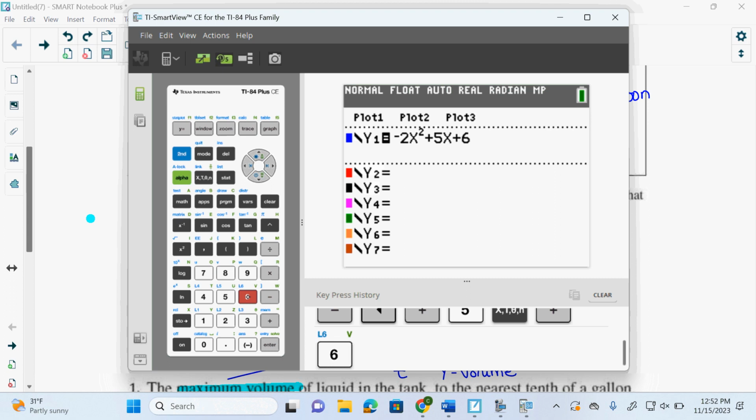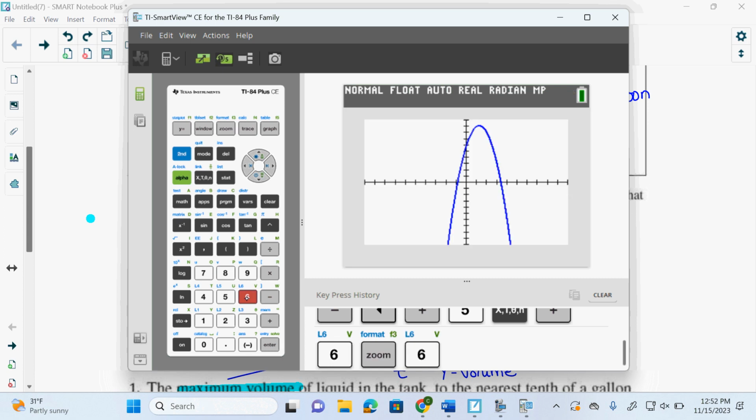So if I go zoom 6, my standard window, I see if it fits, it does. Why did I try zoom 6? Because I always try zoom 6 if I'm stuck. It's the standard window. But also I know the y-intercept was 6. It's not like when you see at the back it's plus 800 and you press zoom 6 and your y-intercept's at 800, do you think it's going to be helpful? No. So let's make some good educated decisions on our window, not just freaking out.